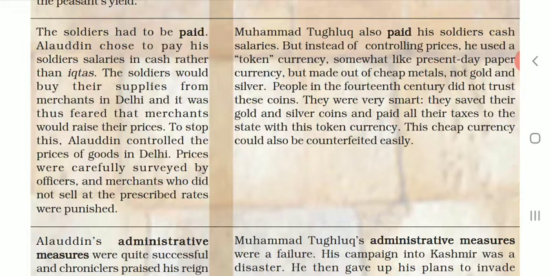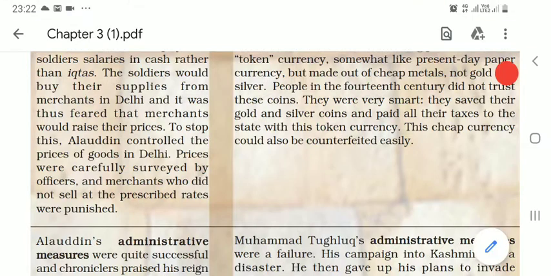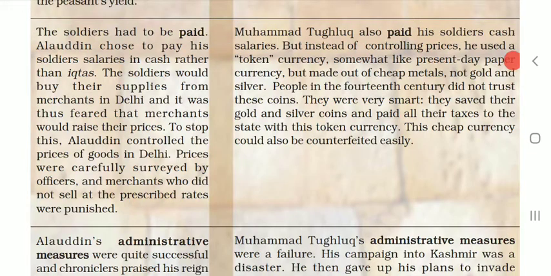So, to pay the soldiers, in place of giving them land or iktas, Alauddin Khalji paid them salaries. It was feared that merchants would raise their prices.